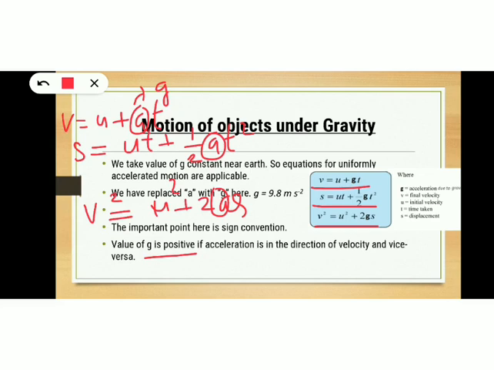That means if the object is falling down, the value of g is taken as positive, and if the object is moving up, the value of g is taken as negative, since the object is moving against the force of gravity when it is moving upward.